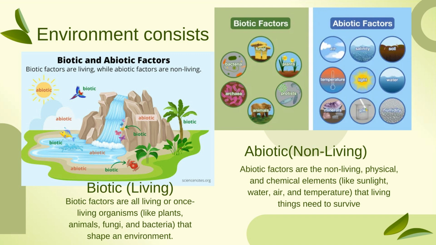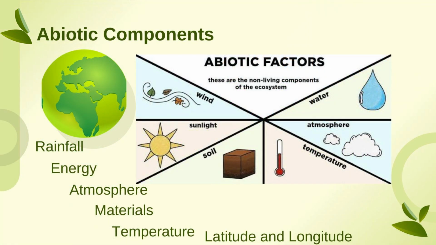All these come under biotic only, that shape the environment. Okay, but abiotic factors are the non-living physical and chemical elements which are present in your surrounding, like sunlight, air, water, temperature, everything. These come under abiotic things that help the living things to survive.